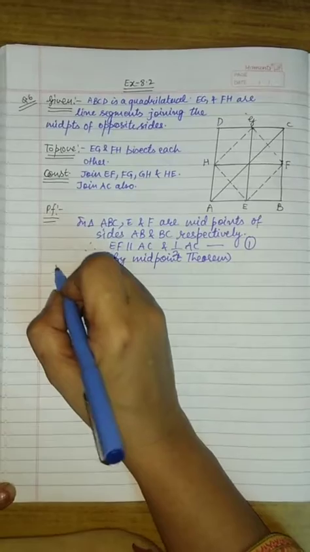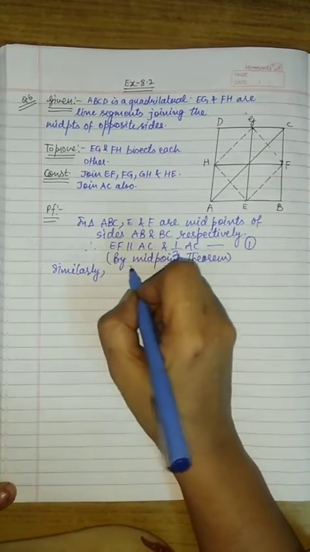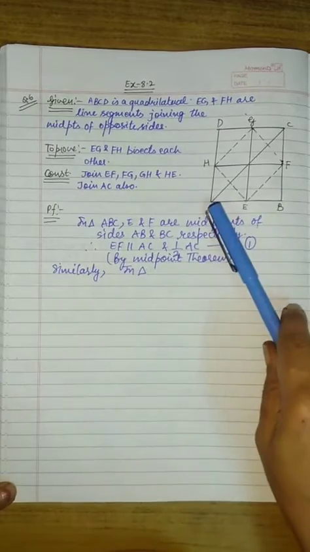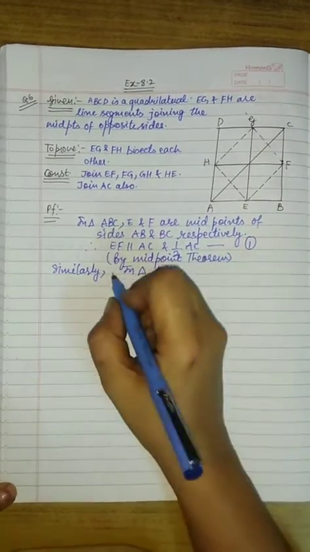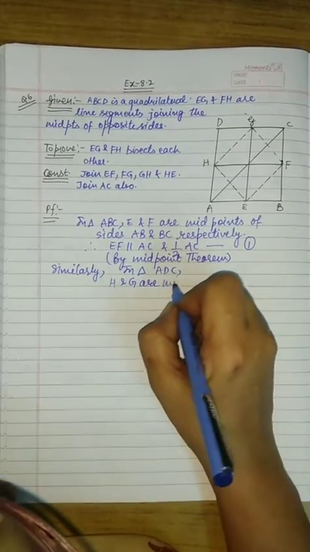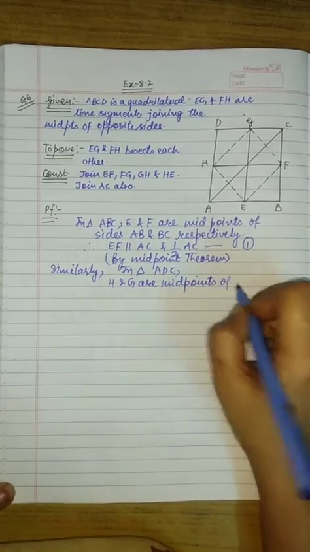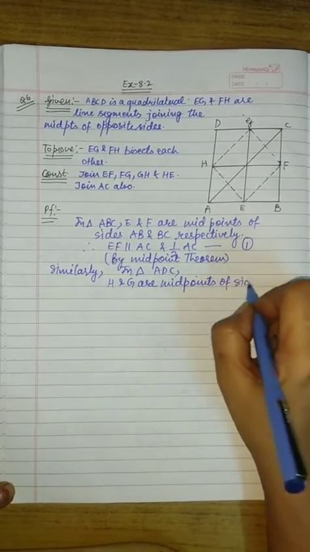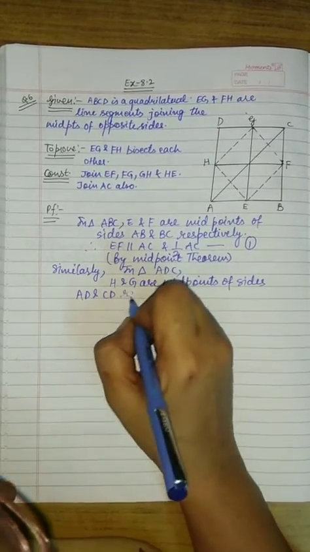Now again we will take another triangle. Similarly, in triangle ADC, H and G are midpoints of sides AD and CD respectively.